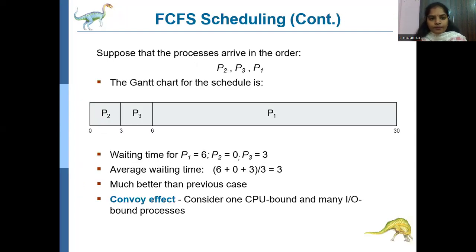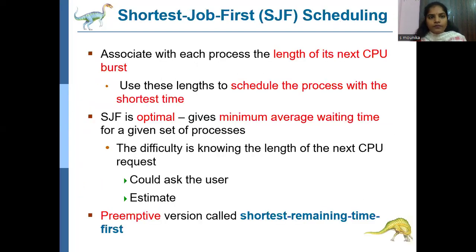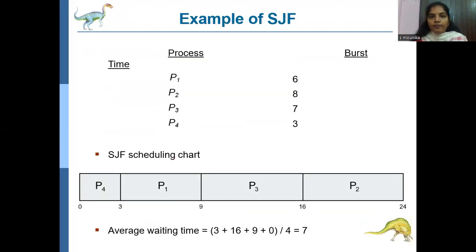Next, go through the next, shortest job first scheduling. In the shortest job first scheduling algorithm, there are two types: shortest job first scheduling is non-preemptive, and shortest remaining time first is the preemptive scheduling algorithm. So here we will first discuss the SJF non-preemptive scheduling algorithm, that is shortest job first.